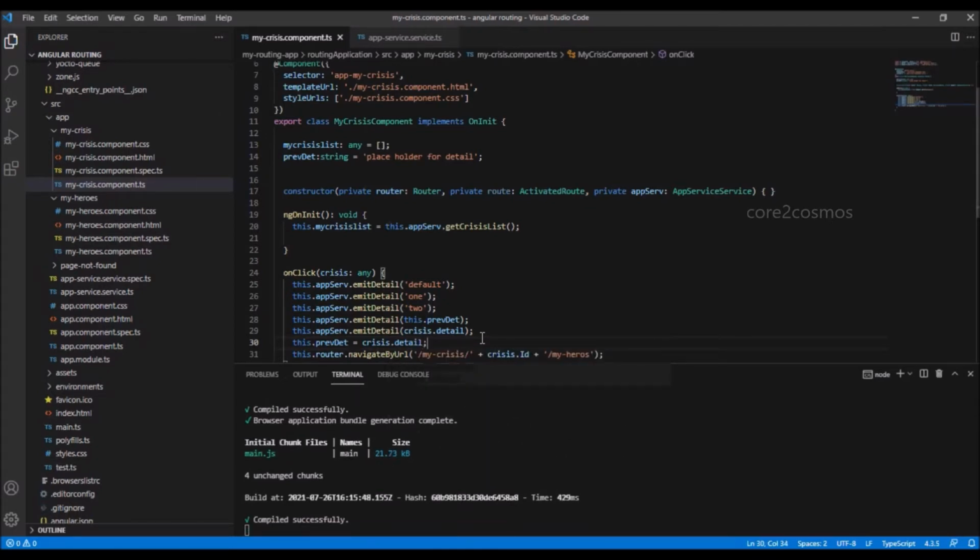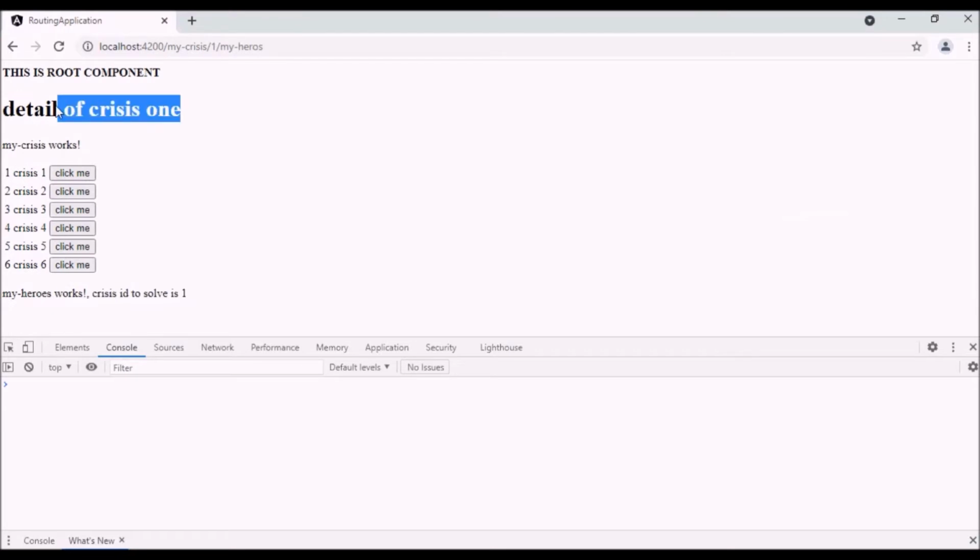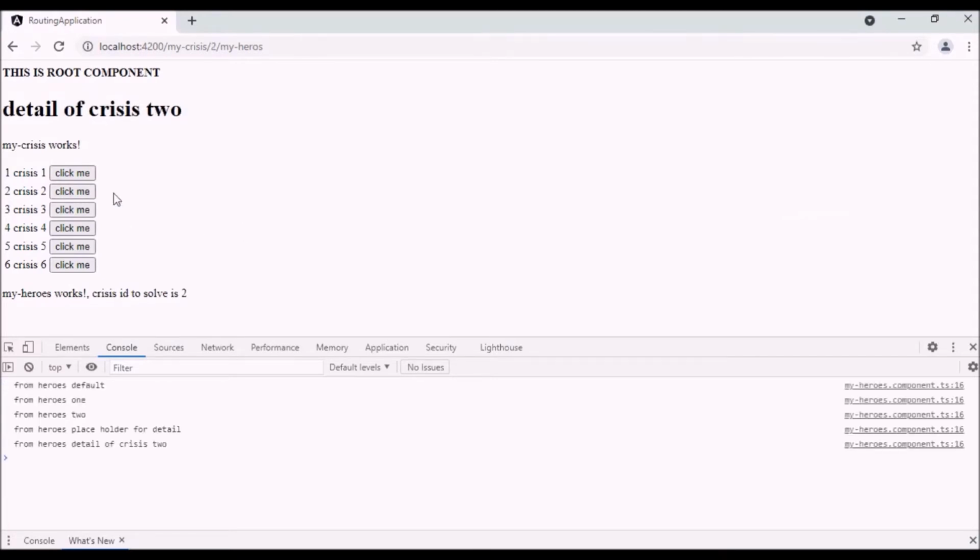Let us go to Chrome and clear the console. When I click on the first record, I can see detail of crisis 1 is getting displayed in the root component and nothing in the console. When I click on the second record, I can see the values default 1, 2 and the previous value and the current detail value is getting displayed in the console.